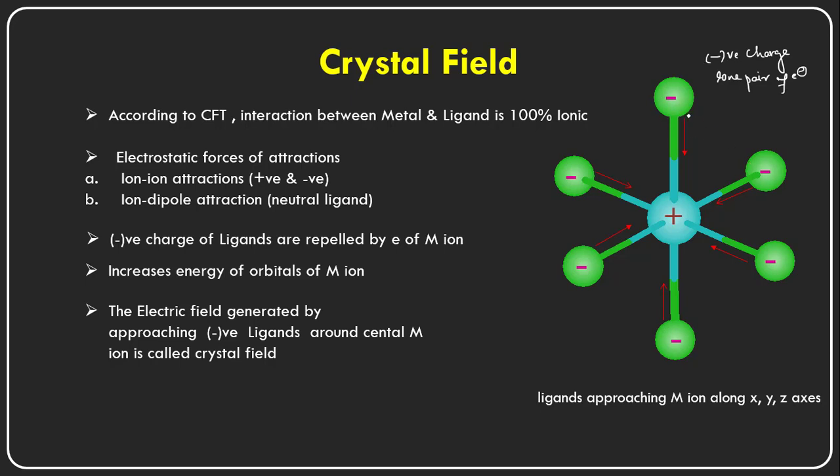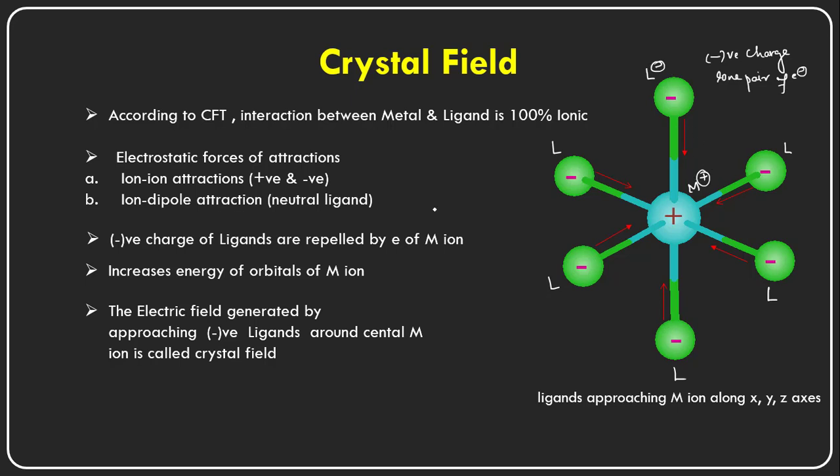So when the ligands carry a negative charge, there will be ionic interactions. This metal is carrying a positive charge, this blue color one is the metal, and these green color ones are the ligands, right? So here the ligands must carry either a lone pair of electrons or a negative charge. If the ligand is carrying a negative charge, there will be an interaction. The cation, the metal, is carrying a positive charge, and the ligand is carrying a negative charge, so ion attractions will be there.